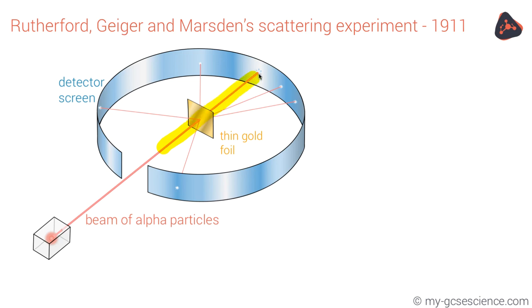If the plum pudding model was correct, they expected the alpha particles to travel through the thin foil without being deflected really at all. What they found was that most of the particles travelled through the thin foil as expected. However, a few other particles were deflected in lots of different directions, and this was unexpected. Some were even deflected all the way back to where they'd come from.